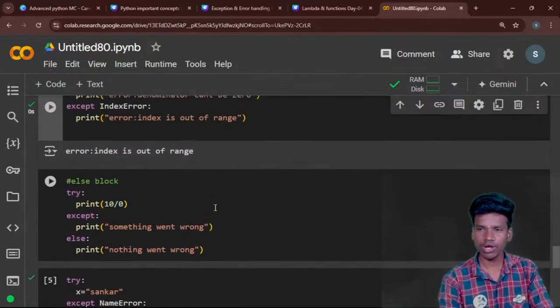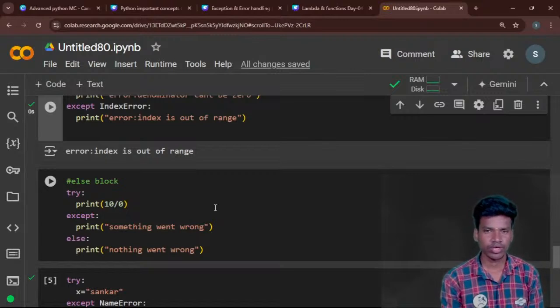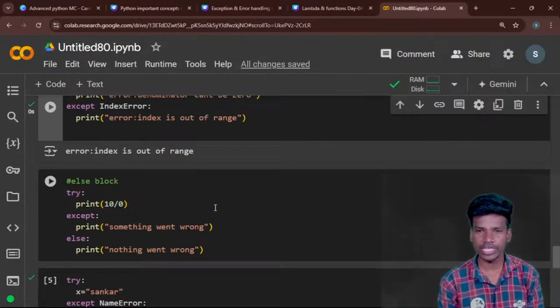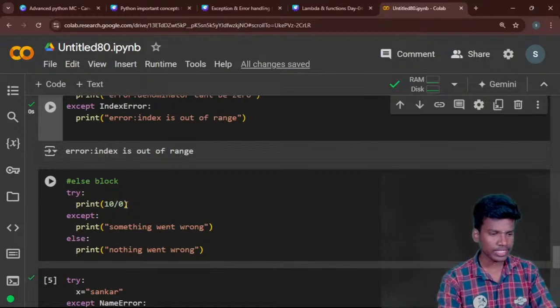So what is the else block? I already told you. The else block works like this: if the try finds the error, the except will handle the error. If there is no error, the else statement gives the exact output, our exact answer. Okay. So for example, if